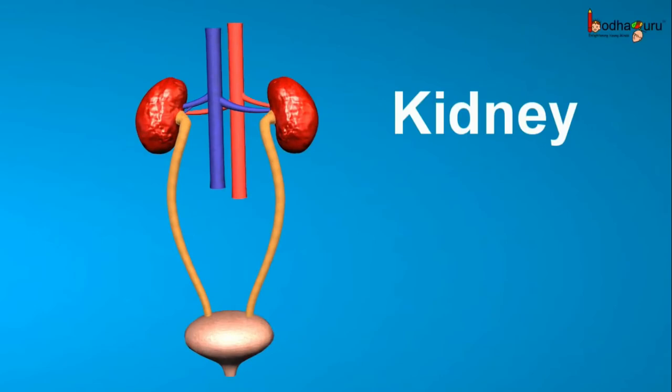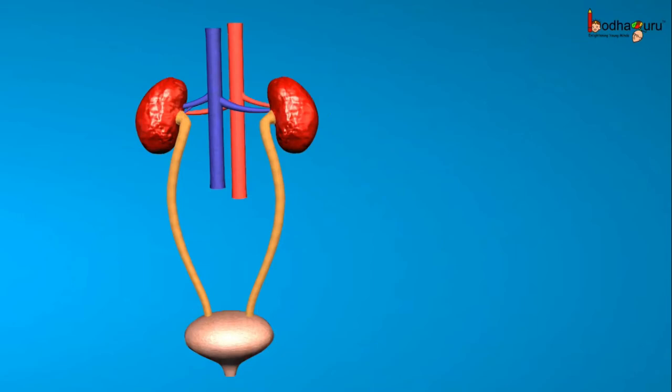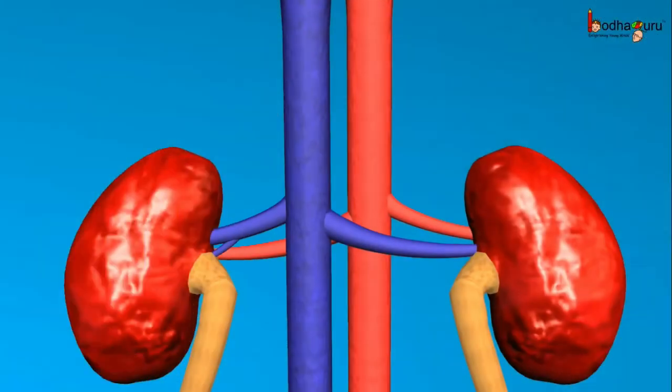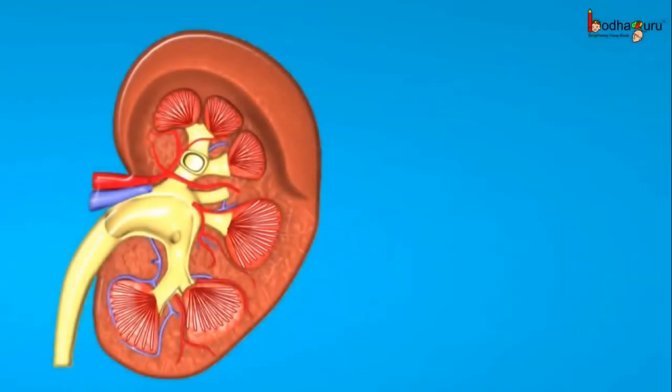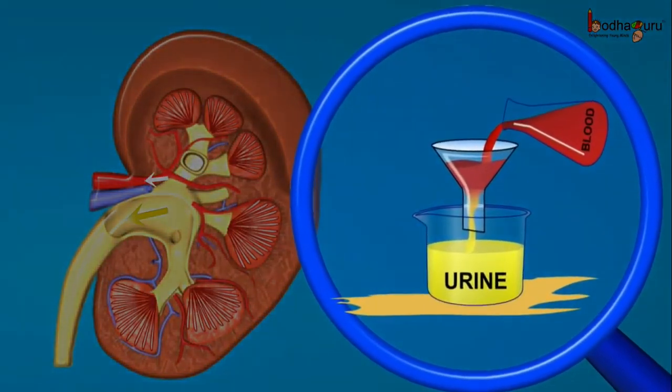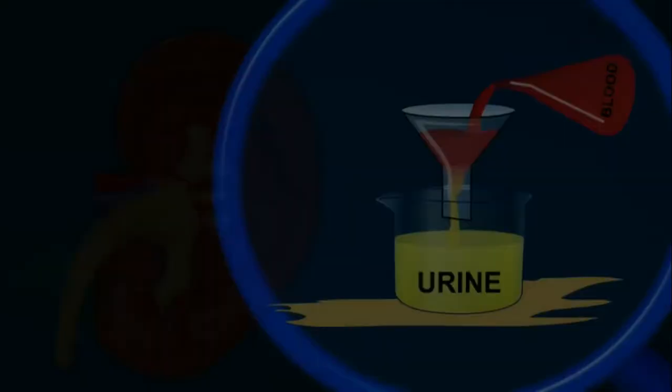Kidneys are a pair of reddish bean-shaped organs. The blood collects the waste from all over the body, and when that blood flows through the kidneys, the kidneys collect these wastes from the blood and form urine. You know, 95% of urine is just water. The kidneys are formed of small nephrons which filter blood.